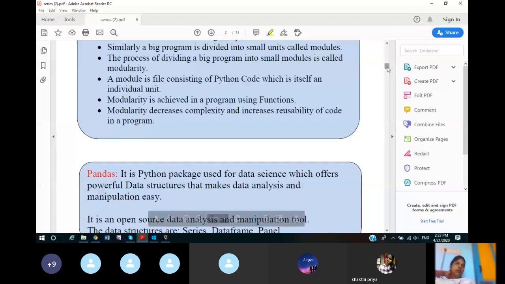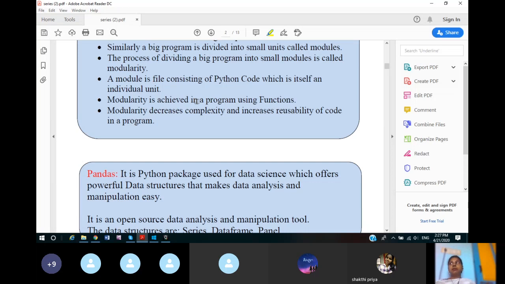Now in Python, a module is a Python file. It is a .py file in Python. So whenever we talk about module, it is a file, it is a .py file which have many functions in it. So for example, we have math module. It has all the functions related to mathematical operations. Now again, if I am talking about a module called string module, then this string module contains all the functions related to string operations. So I think you understood, it is a file having all the functions. So whenever we want to use those functions, we need to import the module.